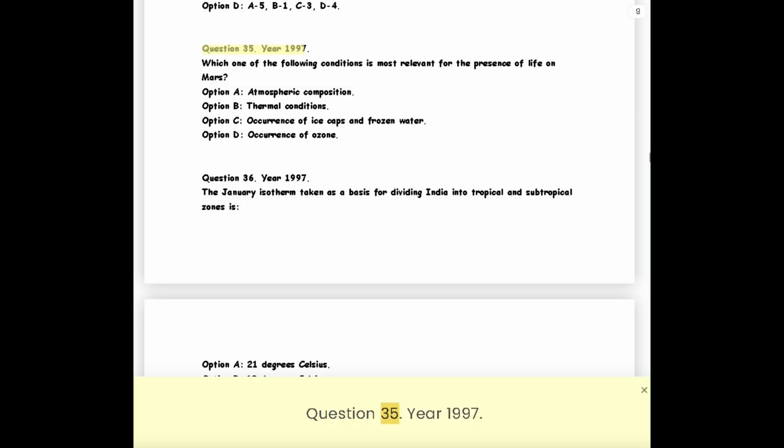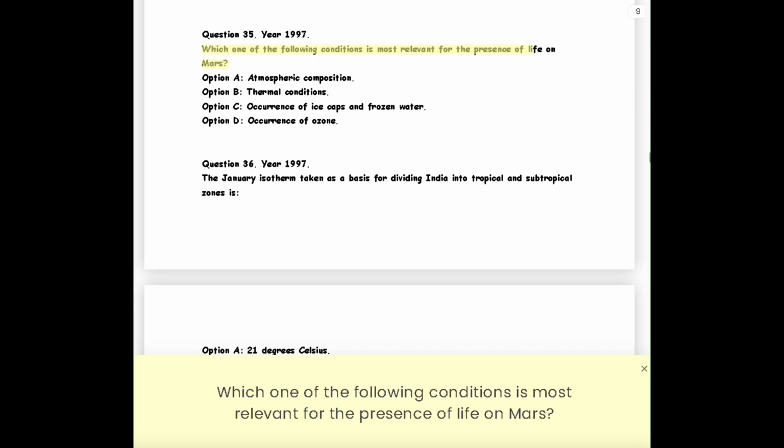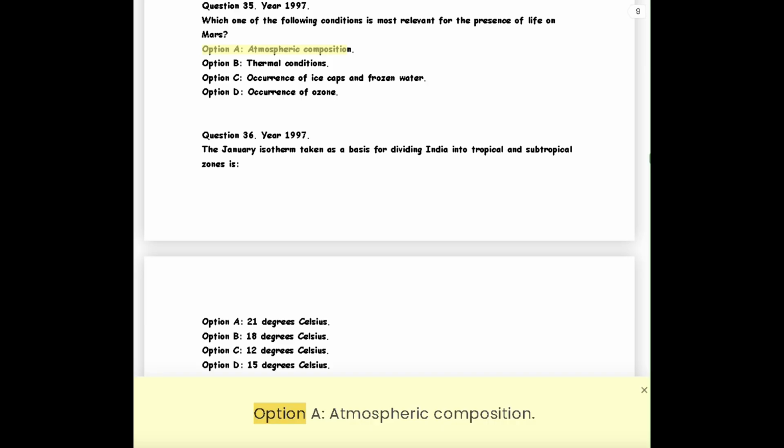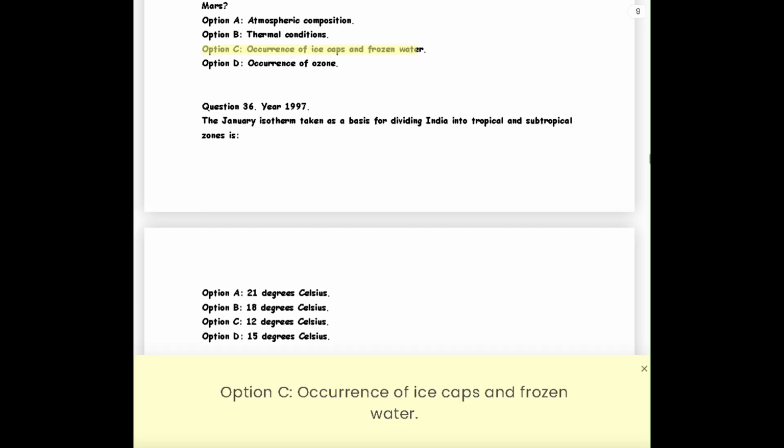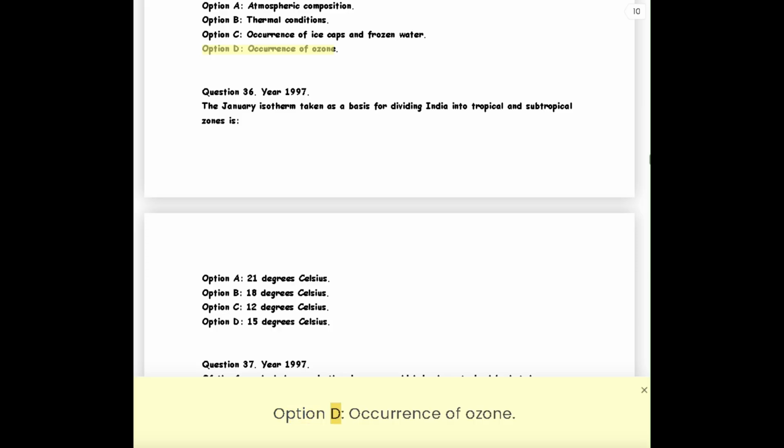Question 35. Year 1997. Which one of the following conditions is most relevant for the presence of life on Mars? Option A, atmospheric composition. Option B, thermal conditions. Option C, occurrence of ice caps and frozen water. Option D, occurrence of ozone.